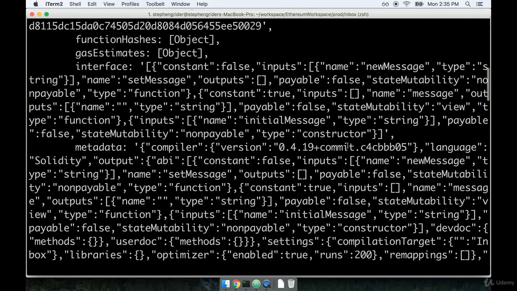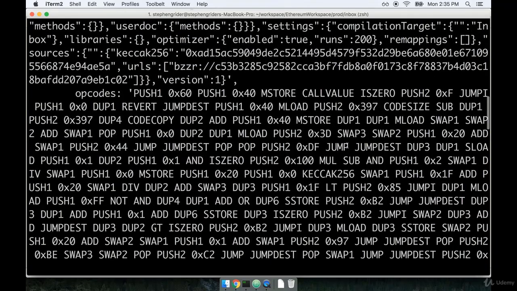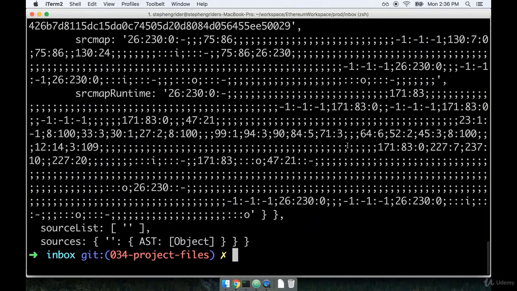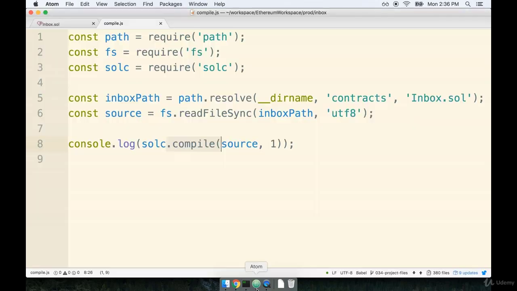If you want to, you can certainly look through some of the other properties on this object that got returned to us from the compiler. But again, the only two that we're going to be making use of are the bytecode property and that interface property. All right, now that we've got a better idea of what's going on inside the compiler output,